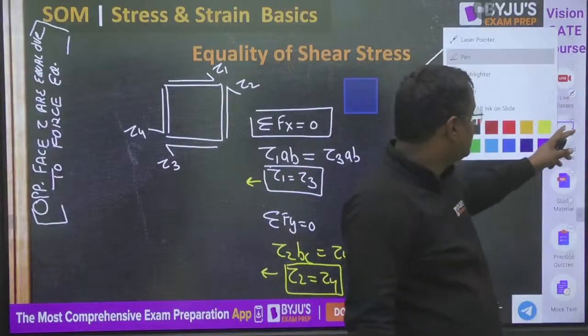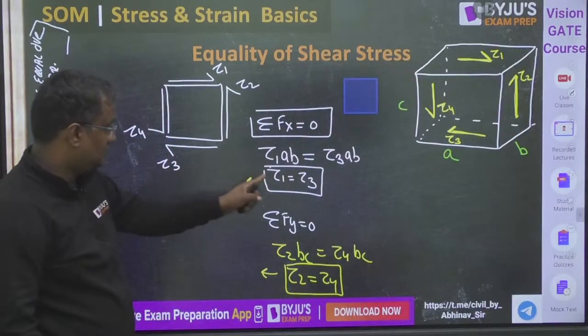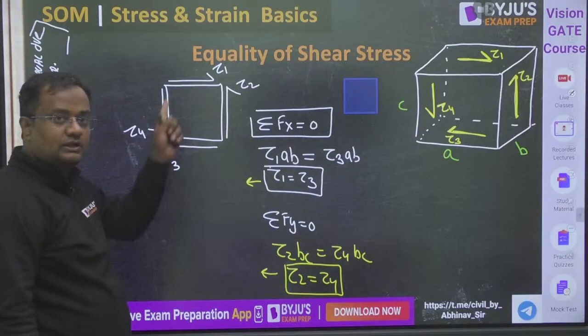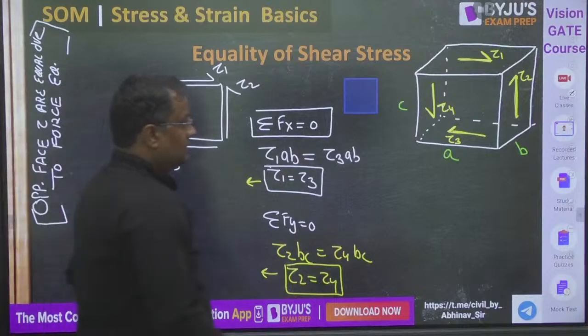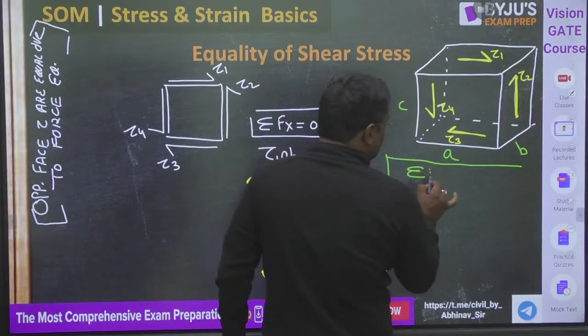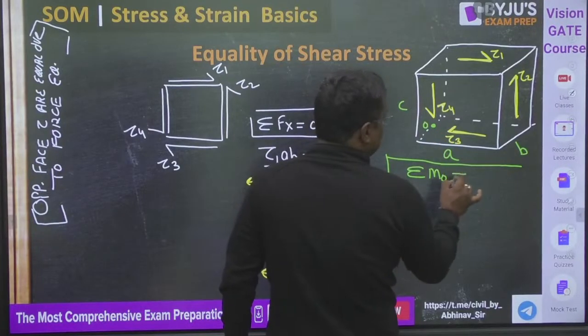Sir, but you have proved till now only that 1 and 3 are equal, and 2 and 4 are equal. You have not proved that all are equal. Okay, sir, I am proving all are equal. Now, guys, for equilibrium, not only force, but the summation of moments about any point, suppose this point O, has to be 0.